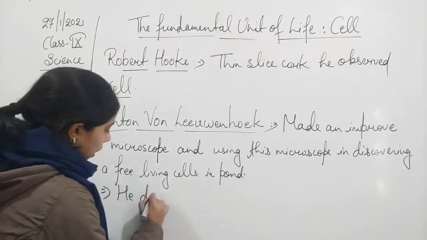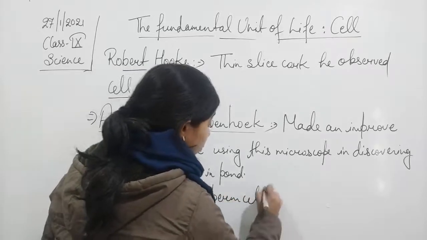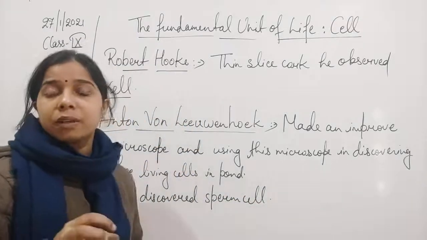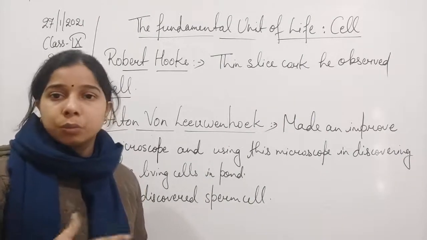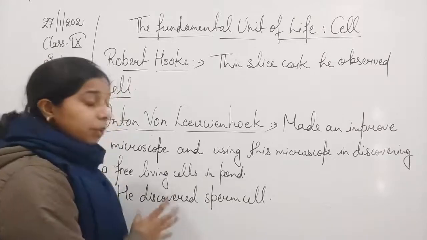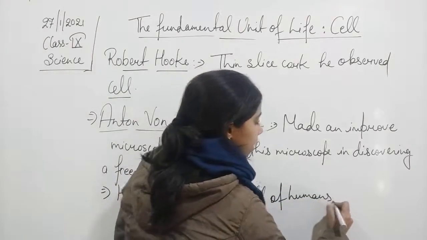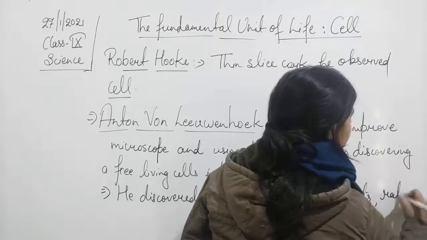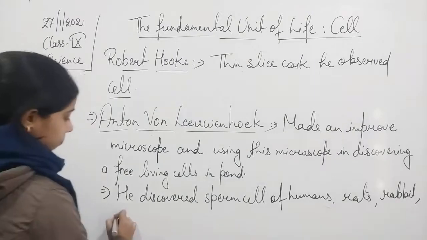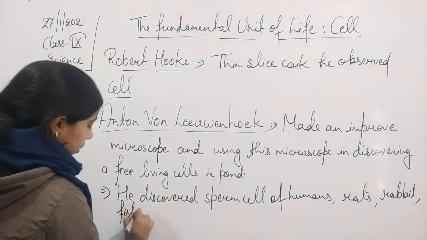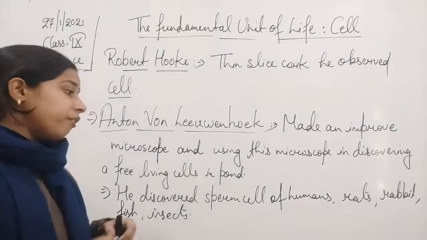He discovered sperm cell. So the cell that he found, the living cell that he had discovered for the first time in a pond, in pond water, that was the sperm cell, and he started working on it, and finally he discovered the sperm cells of a human, rats, rabbit, dog, fish, insects. So he discovered all the sperm cells of these animals.